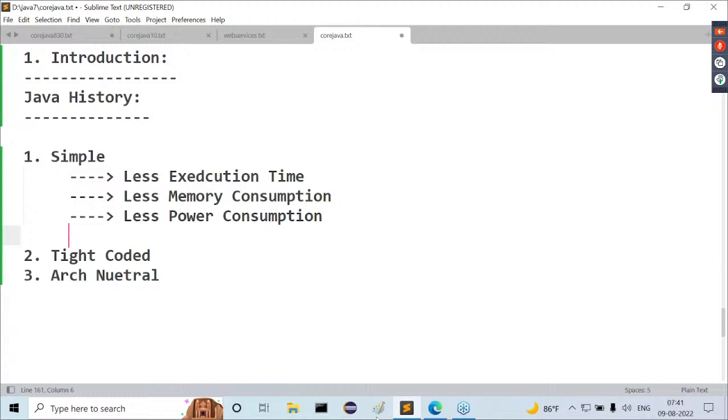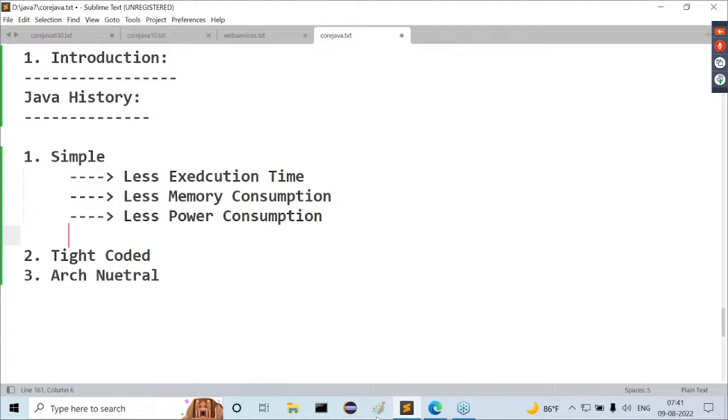All right, now let's move on to the points. What are the three features that Sun Microsystems wanted to see in the new programming language? First one is a simple programming language. Next is a tight-coded programming language. And next is an architecture-neutral programming language. They are the three qualities they wanted to see in the new programming language.